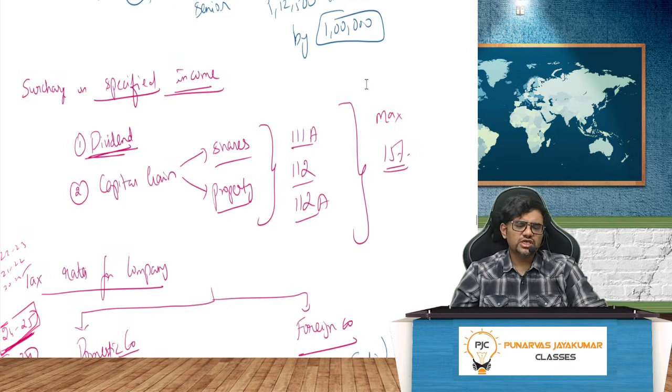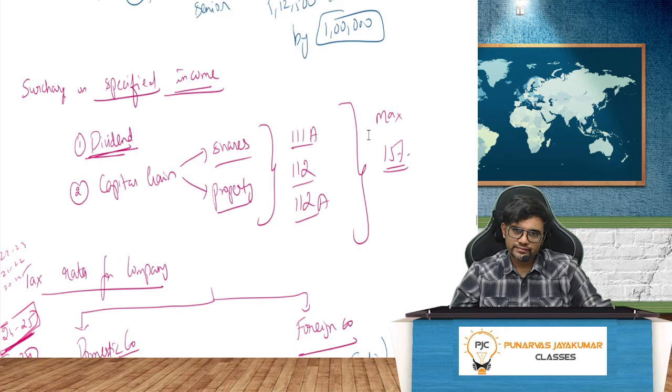Now, guys, there is surcharge on special income also, for dividend, capital gain on shares, capital gain on property. These are covered under 111A, 112 and 112A. Till the year 2018, there was no tax on long-term capital gain from shares. Arun Jaitley ji said, from today, there will be tax on long-term capital gain on shares. So then when I am bringing the share into taxation mode, there will be huge gains.